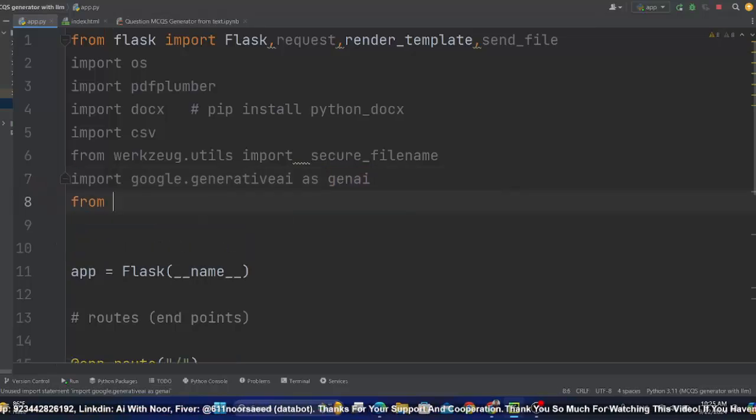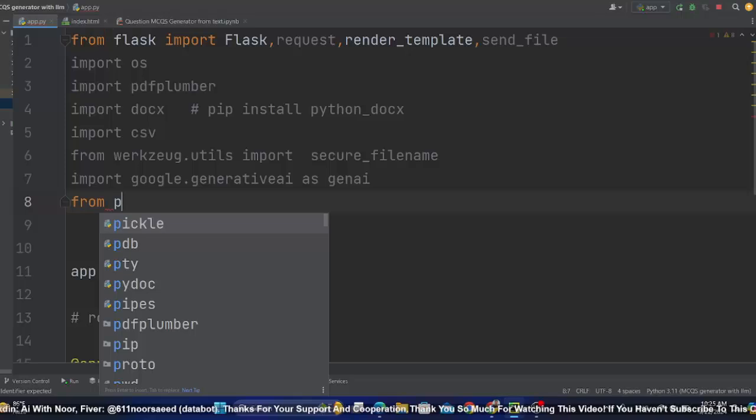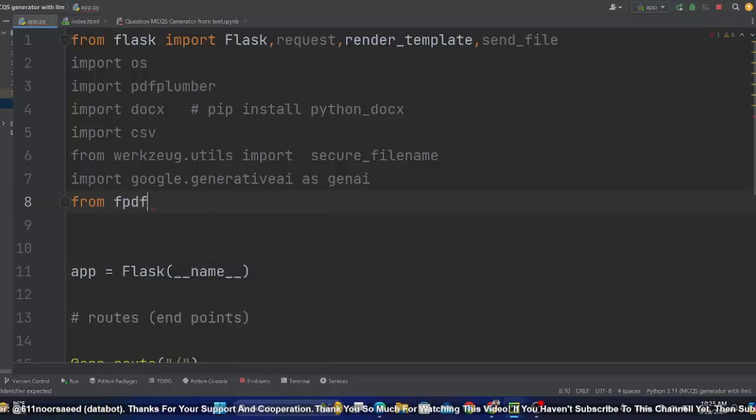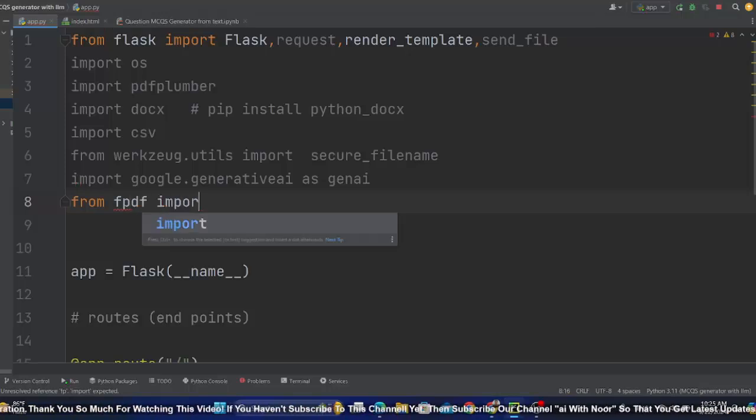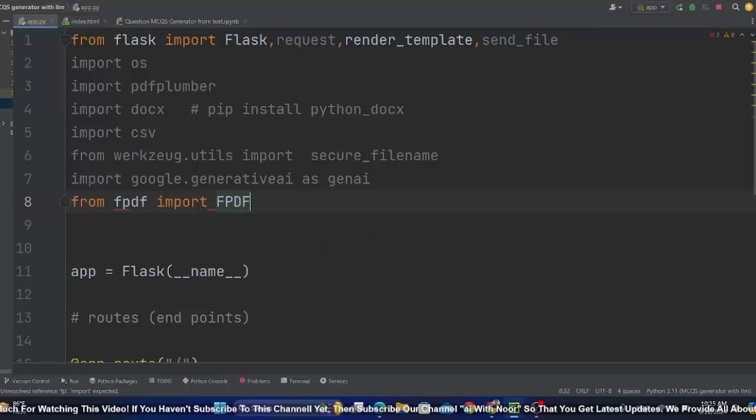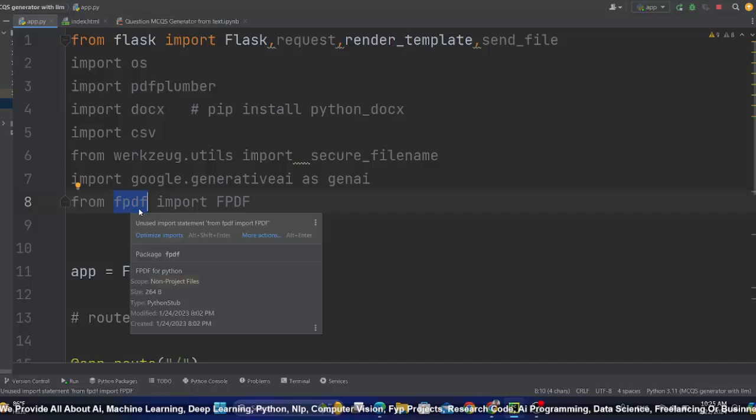And finally, from fpdf import FPDF. So FPDF is another library that is used to convert text into PDF, because finally when you want to save the generated MCQs and questions to a PDF file, at that time you don't have PDF, you have only text.